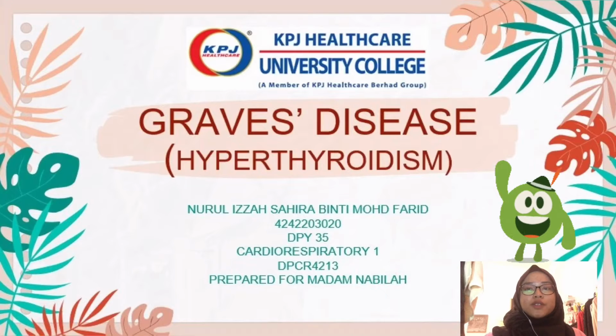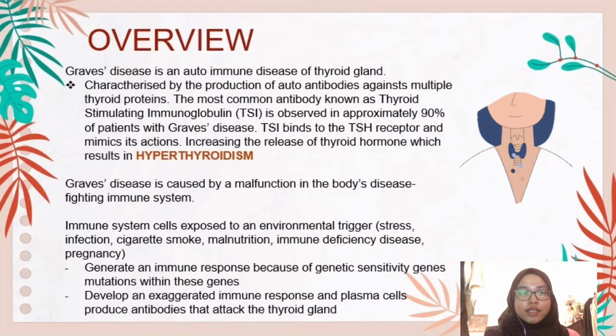The disease that I have chosen affecting the endocrine system is Graves' disease. Firstly, I would like to share with you the overview of Graves' disease. Graves' disease is an autoimmune disease of the thyroid gland. It is characterized by the production of autoantibodies against multiple thyroid proteins.